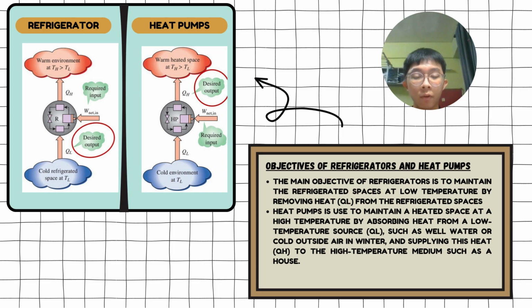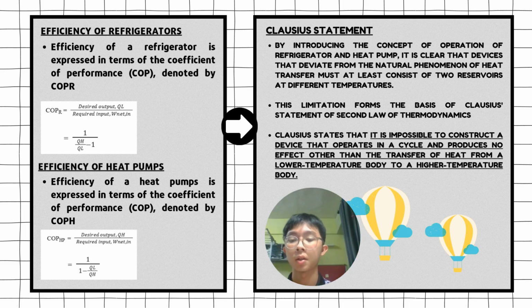The main objective of refrigerators is to maintain the refrigerated space at low temperature by removing heat from it, while a heat pump is used to maintain a heated space at a high temperature by absorbing heat from a low-temperature source, such as water or cold outside air in winter, and supplying this heat to the high-temperature medium, such as a house. When we talk about refrigerators and heat pumps, we must always come to their efficiency.